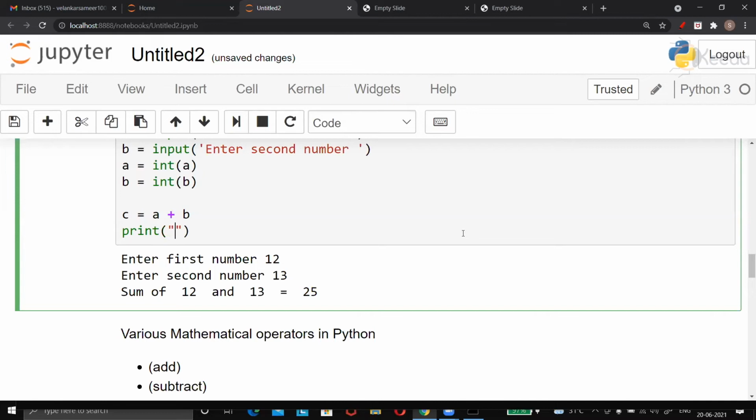Now, I am just rewriting this print so that the same output will be printed, but in a neater way. I'll give quote open, then "sum of". Now listen, after "sum of", I want the value of A to be printed. So I'll give curly brace open and close. This curly bracket is on the keyboard, mostly next to the letter P. P for parrot. I will give this. After that, I'll give "and" and curly brace open close because I want the value of B here. And then I will give equal and then curly brace open close because I want the value of C here.